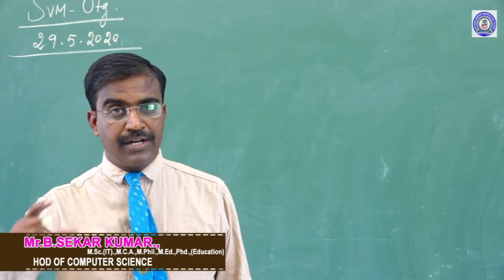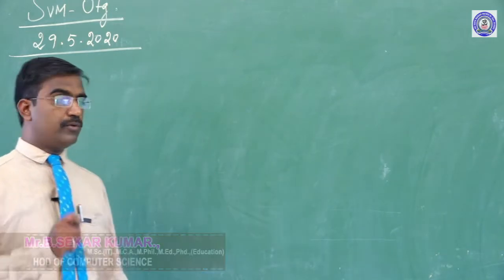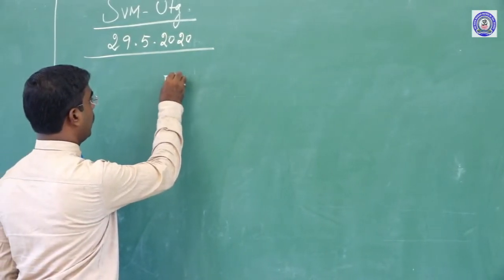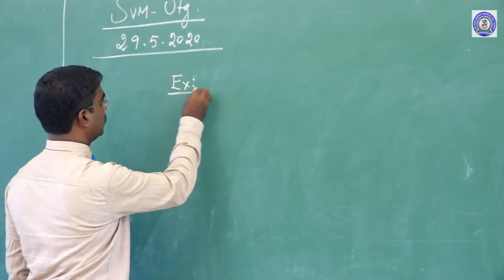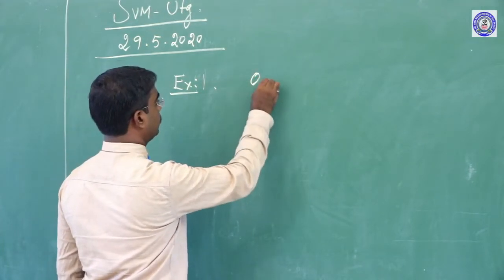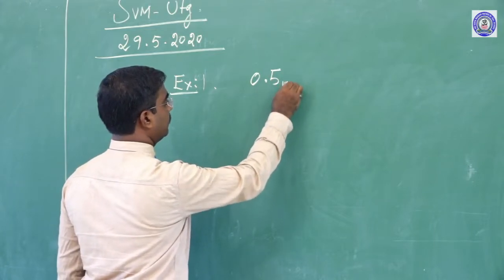We will see fractional decimal into binary. So, what is our fractional decimal value? Can I say now an example? Example 1, simply this is 0.5 base 10.